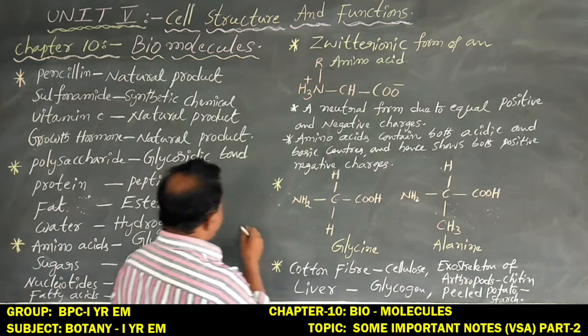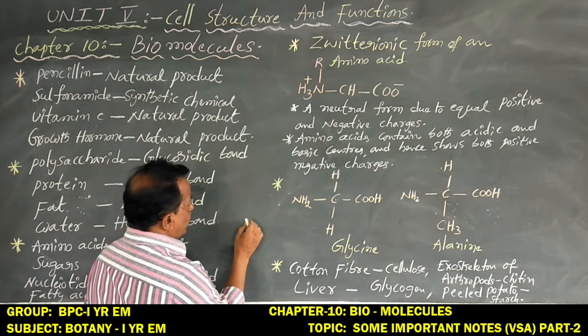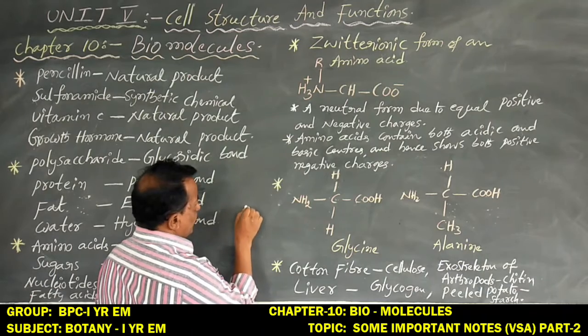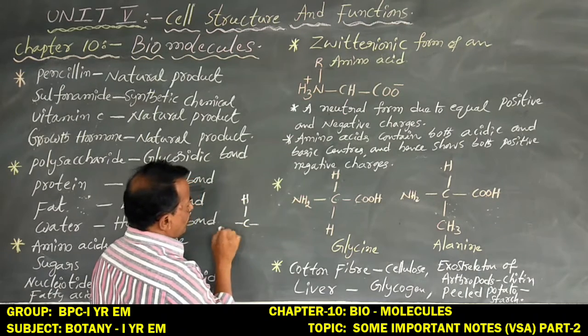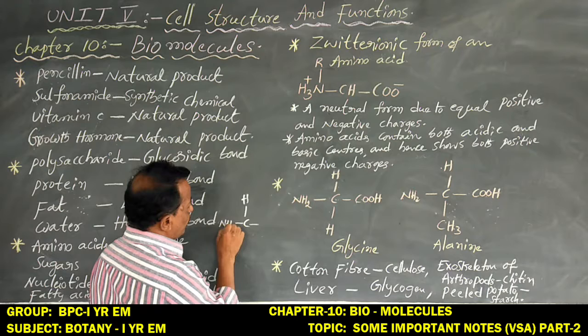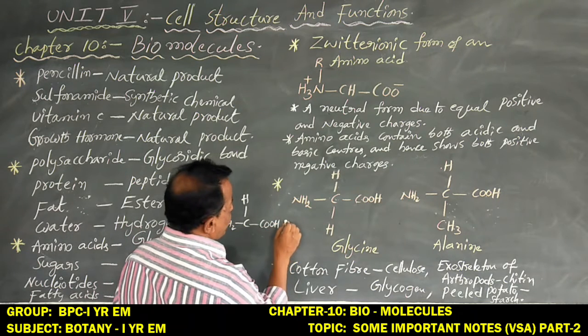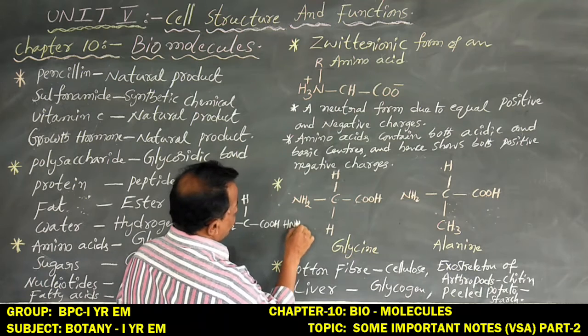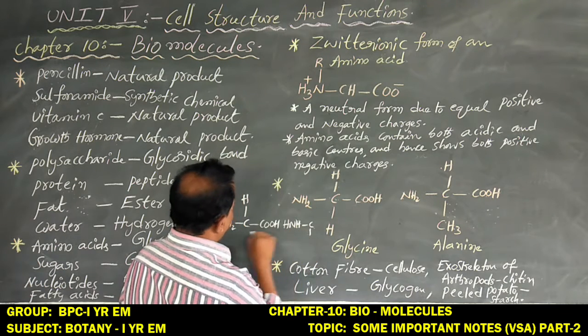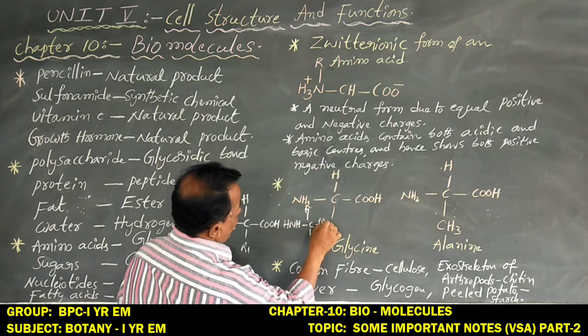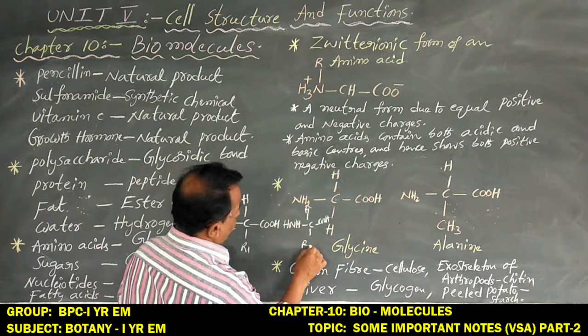Now, this is one amino acid: carbon, hydrogen, NH2 and COOH, and the other amino acid is HNH, carbon, hydrogen, the carboxyl group and R2.